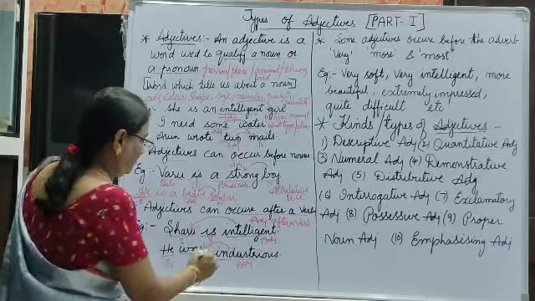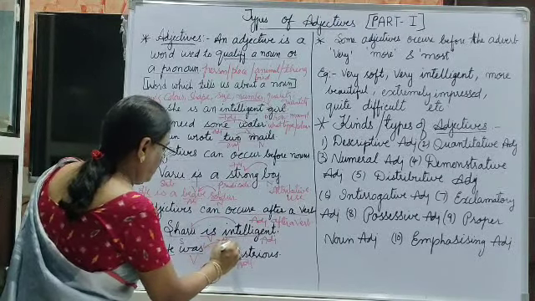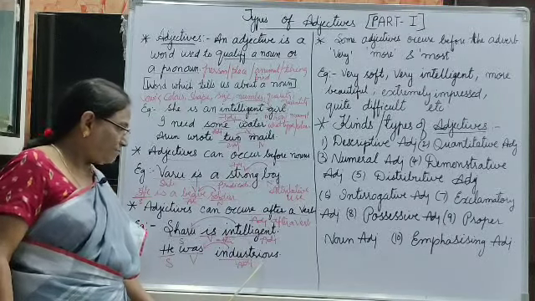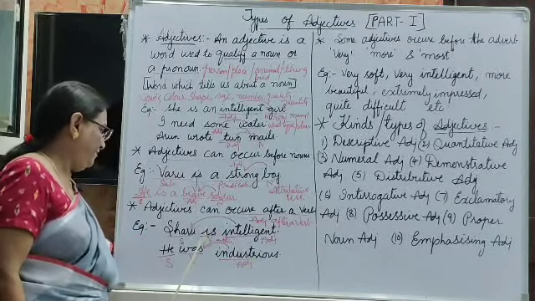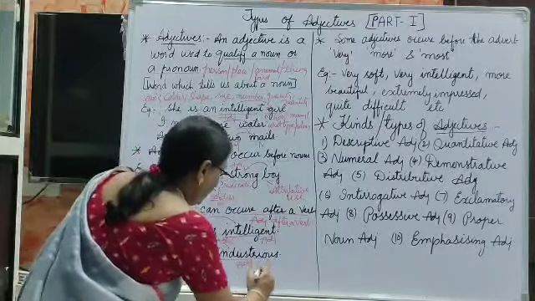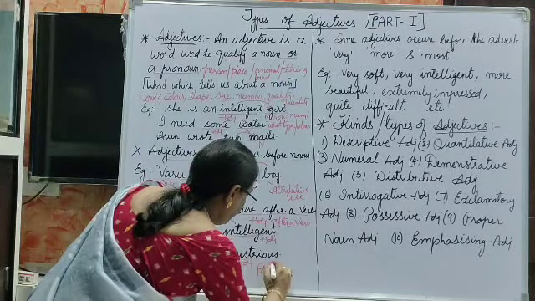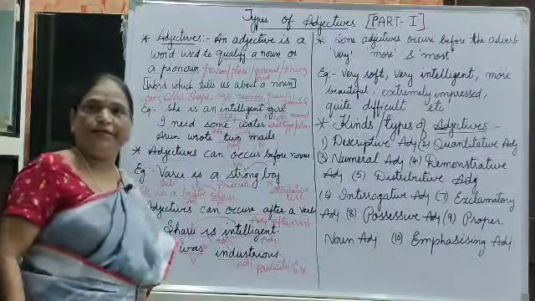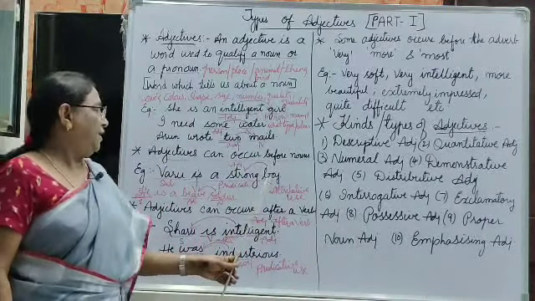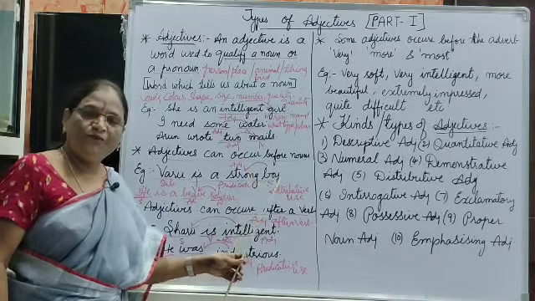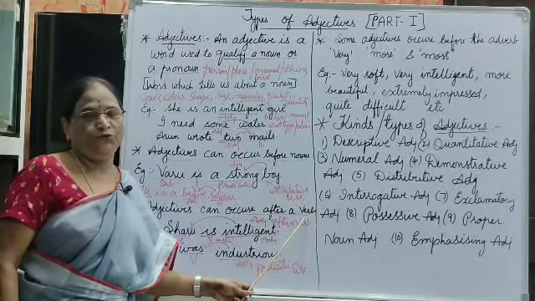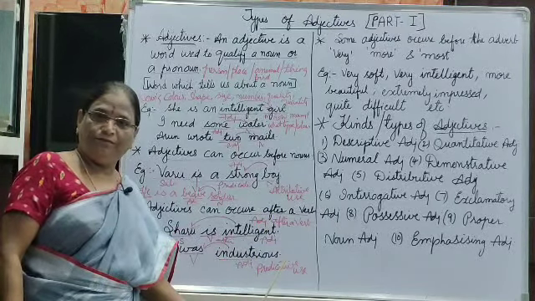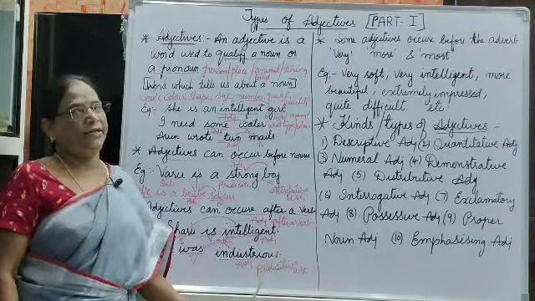As these adjectives are after a verb, it is known as predicative use, okay, predicative use. The adjective which is used before the noun is known as attributive use. The adjective which is used after the verb is known as predicative use.